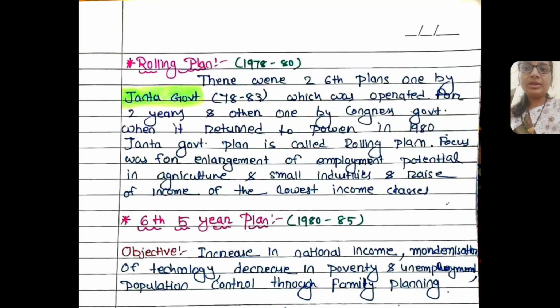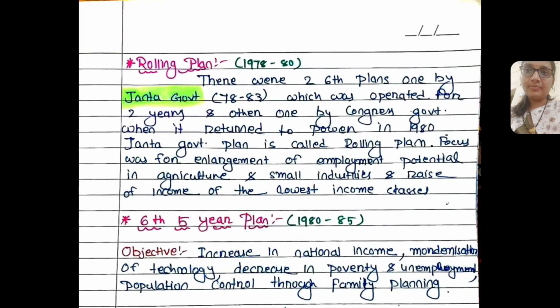The sixth 5-year plan formulated by the Janata Dal, which continued for 2 years, is known as the rolling plan, and its focus was the enlargement of employment potential in agriculture and small industries, and raising the income of the lowest income classes in India.